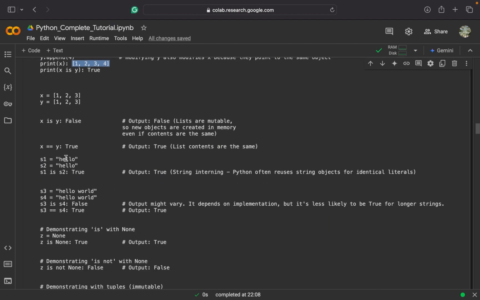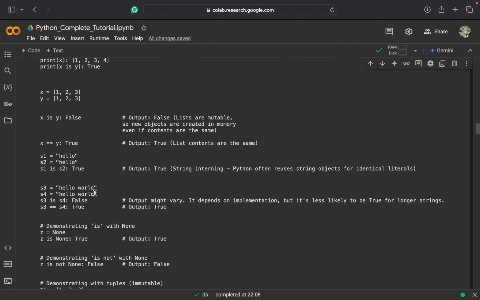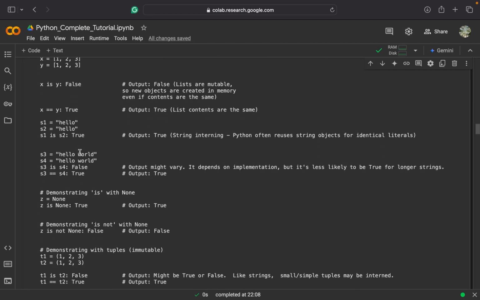Then I created two strings and checked if S1 is S2. Although these were separately initialized, the content was the same, and because the string was very short, it was able to be reused. So Python reused the same literals. But as soon as I jumped to two words in a string, it didn't take them as the same object and it returned false. And when I checked if the contents are equal, it returned true because both have exactly the same literals.